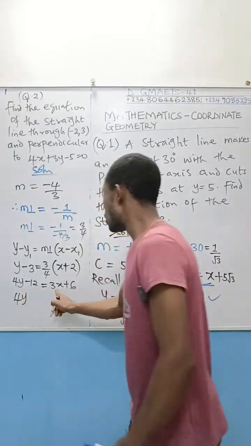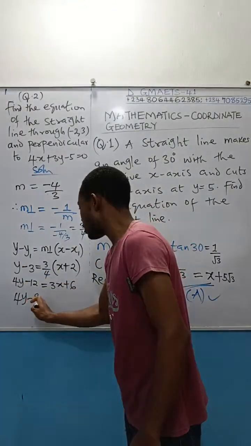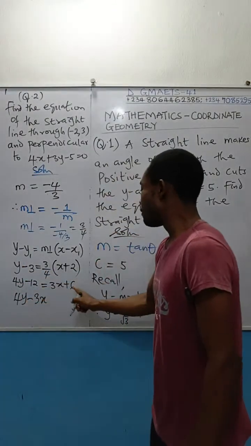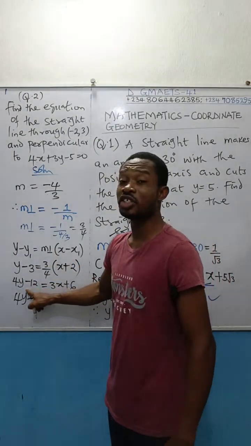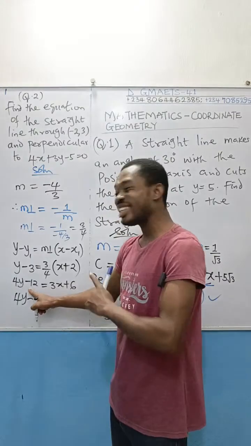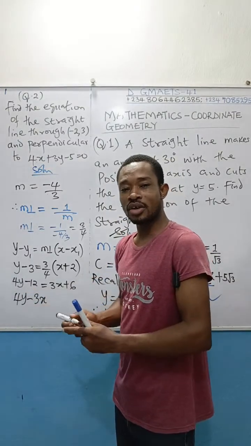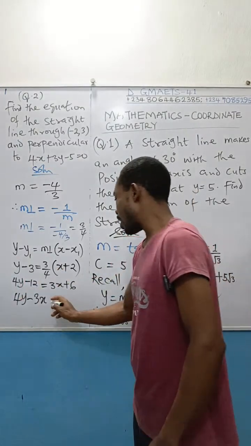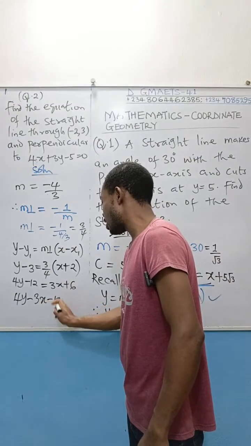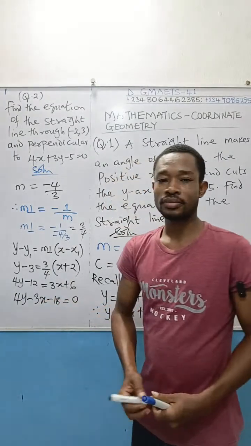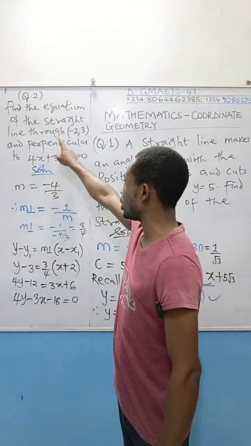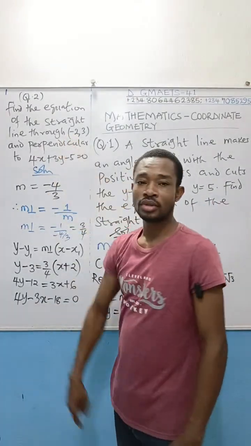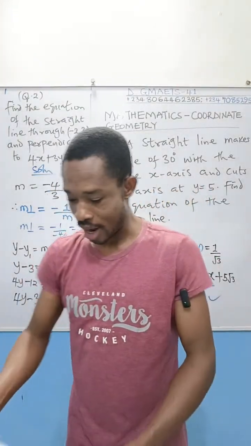Move this 3x to the left, you get minus 3x. Then move this 6 to the left. If this plus 6 is crossing this equality sign, it changes to minus 6, meeting its like term minus 12. You're now going to get minus 12 minus 6. Minus 12 minus 6 is going to give you minus 18, and that is equal to 0. This is the equation of this perpendicular line that passed through minus 2, 3.